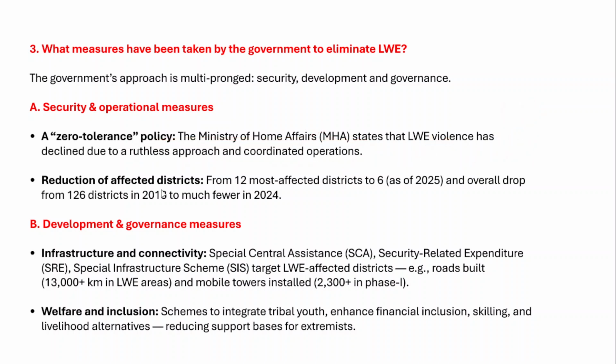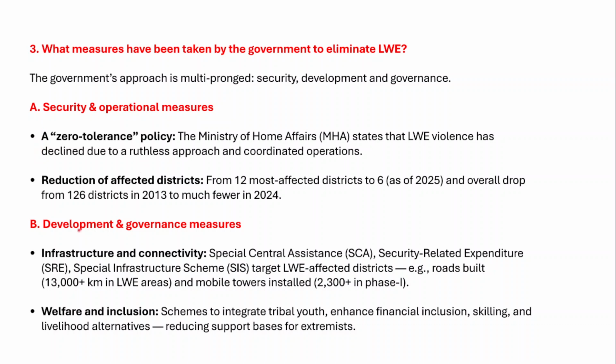And apart from that, the overall size of the affected areas, the red corridor, has been reducing over a period of time, from 12 most affected districts to 6 in the year 2025. By the year 2025, there are just 6 most affected districts. There is an overall drop from 126 districts in 2023 to much lesser in 2024. So the government has adopted security and operational measures, and they are yielding success when it comes to dealing with the problem of left-wing extremism.